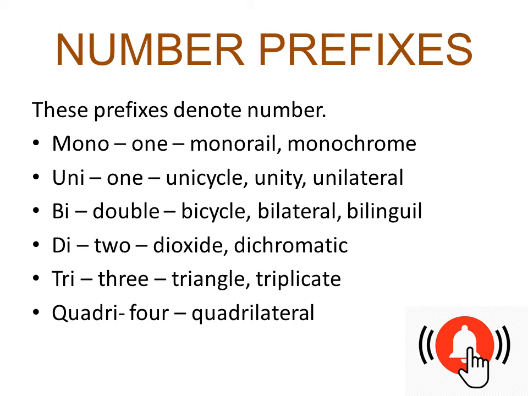There are a lot of them, but any prefix that is denoting a number in itself is a number prefix. It's a very simple categorization. I've not put all the prefixes, but there are lots and lots of number prefixes, like hexagon. Hexa is a prefix, octa is a prefix, so every number makes a prefix, but if a prefix denotes any number, that will come under number prefixes.